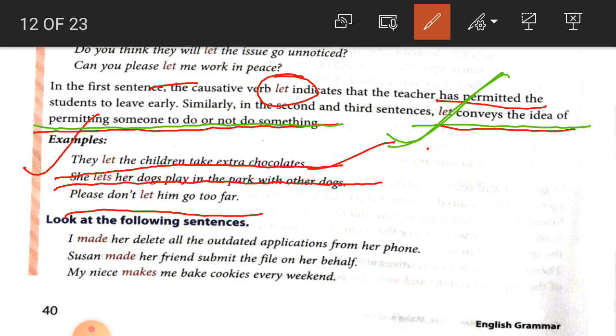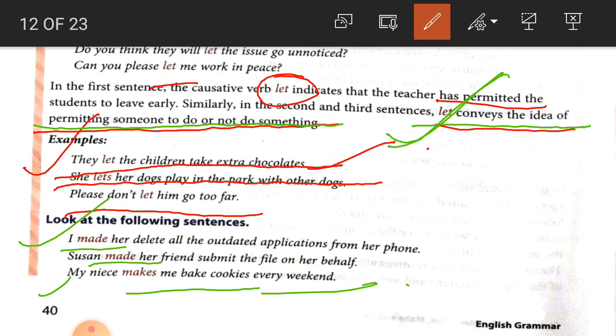Now read the next sentences. Look at the following sentences. Here there is the use of made. I made her delete all the outdated applications from her phone. Second one, Shushan made her friend submit the file on her behalf. Again made is used. Third sentence, my niece makes me bake cookies every weekend.